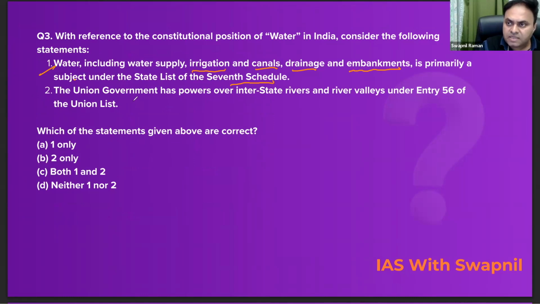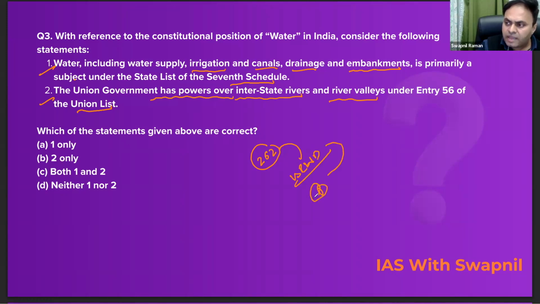The second statement says the Union government has power over interstate rivers and river valleys under Entry 56 of the Union List. This is equally correct. Why? Because Article 262 deals with interstate river water disputes. And Parliament has the authority, means the Union has the power, to come up with interstate water dispute tribunals.